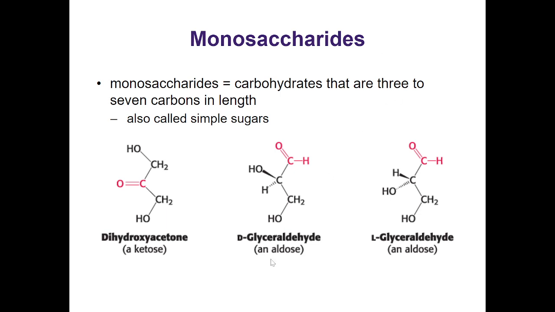Why is it an aldose? Aldehyde, ose. Yeah, aldose. Does anybody have any questions about this? Again, this is the classification, ketone or aldehyde, ketose, aldose. This would be the specific sugar's name. What's the difference here with D and L? Anybody tell me?